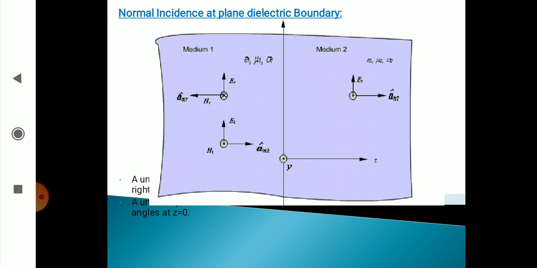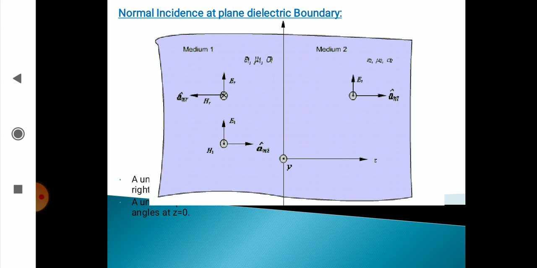From the figure it is clear that in medium 1 the total field comprises both the incident and reflected fields. Please remember, in medium 1 reflected and incident waves are there, but in medium 2 only the transmitted field gives the total field.